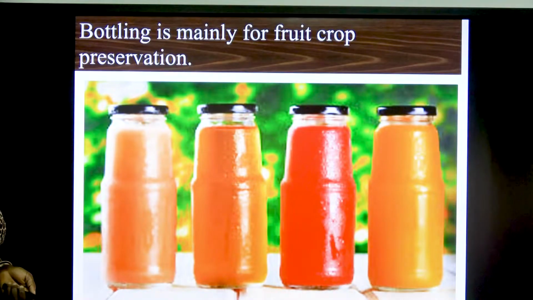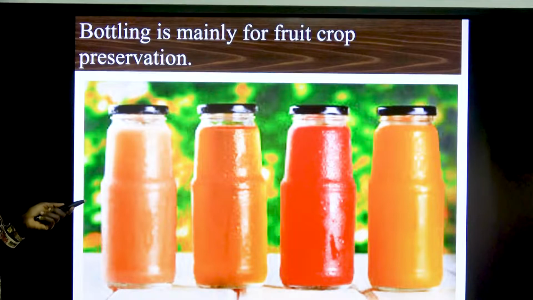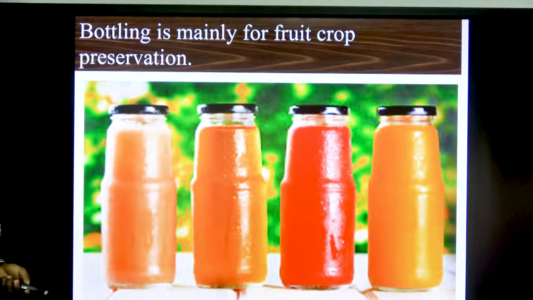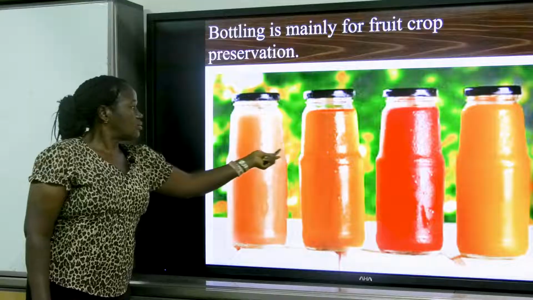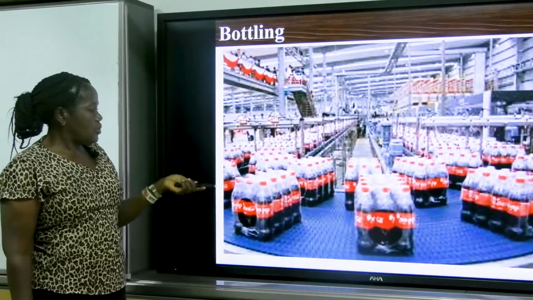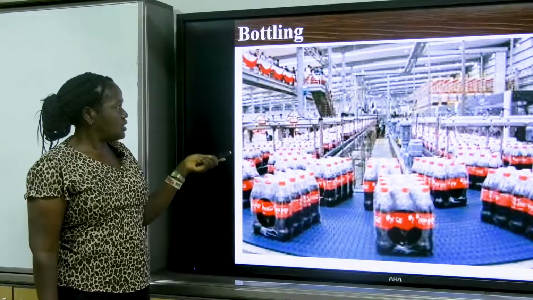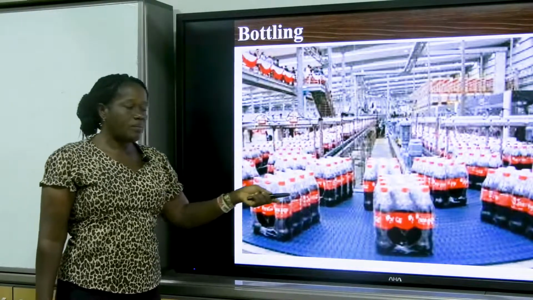Bottling is another method of farm produce preservation, and it's mainly done for food crops. Like orange, you have the orange juice, we have the pawpaw juice, we have cashew juice. You can preserve those ones in the bottle. You have bottled coke. All these things are products from agriculture, and you can preserve them by bottling them.